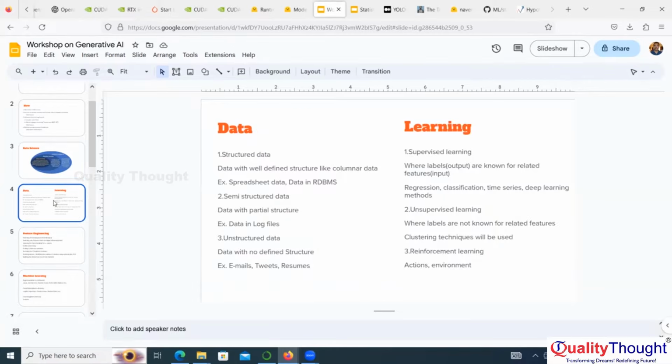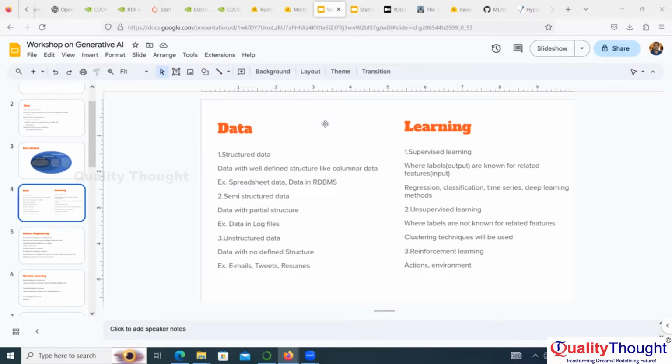Data and learning. What is the data? What kind of data do we have? We have structured data, semi-structured data, and unstructured data. Structured data means data that is in tables. Semi-structured data means data that is in log files. Unstructured data means data that is in emails, tweets, poems, essays, and web pages. These are all called unstructured data.